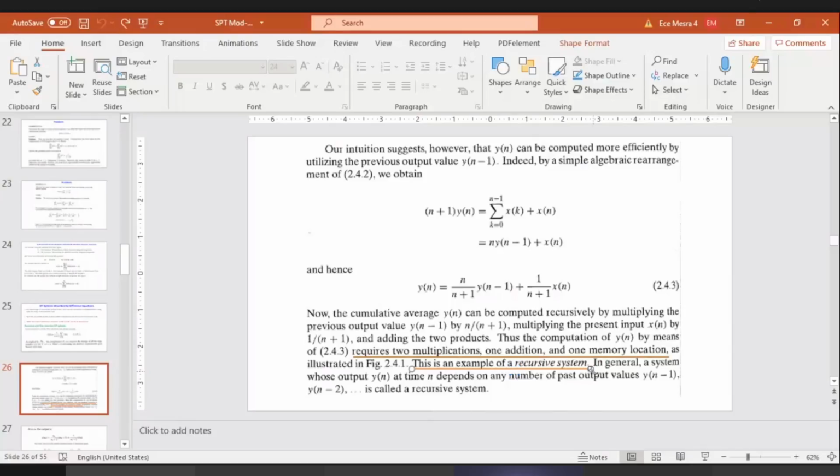Let me underline and highlight this: a recursive system is one whose output depends on any number of past values of the output. So this represents the recursive system.